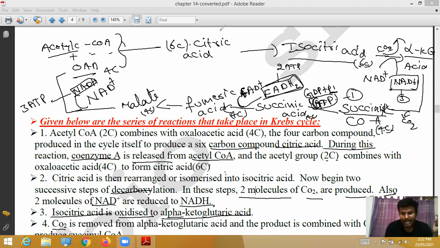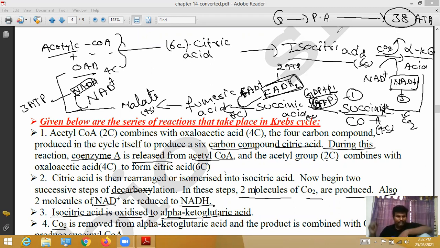It is the oxidation of glucose to pyruvic acid. This pyruvic acid is oxidized and gives approximately 38 ATP molecules. Those 38 ATP molecules calculation now we have to see.